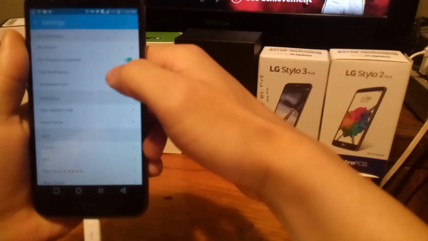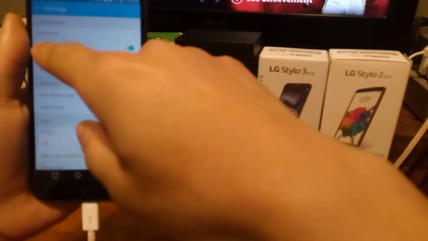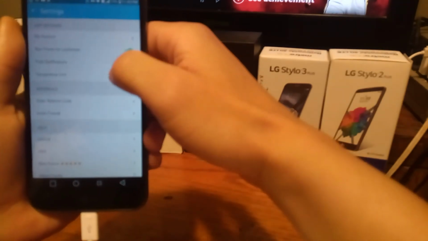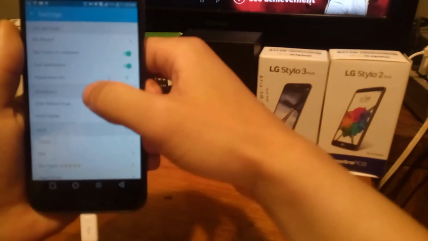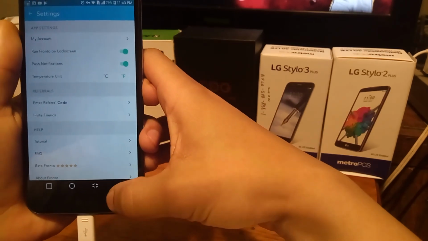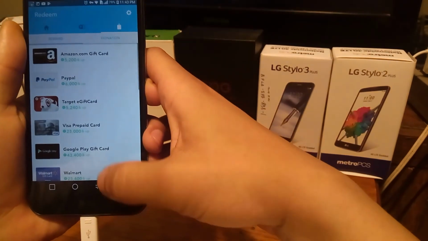So basically go to the settings options and click the option right here that says run FrontToe on your lock screen, and you could even activate push notifications and the weather temperature unit here. So it's actually pretty cool.